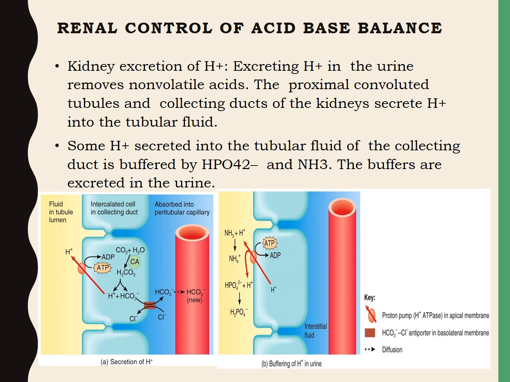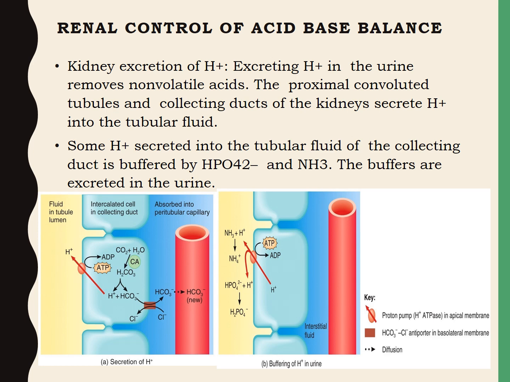It is seen in the first picture, that is secretion of H plus, and the bicarbonate ion produced by the dissociation of the carbonic acid inside the intercalated cells crosses the basolateral membrane by means of the chloride bicarbonate antiporters,